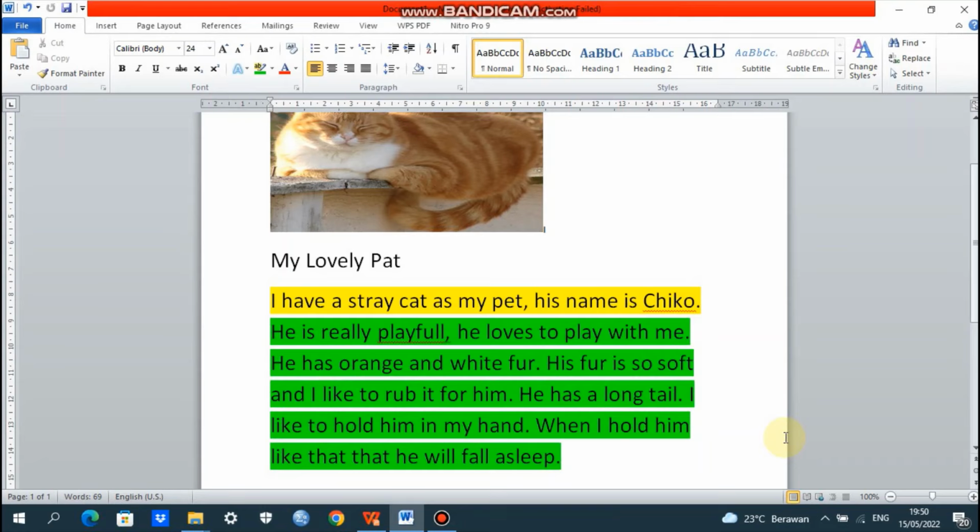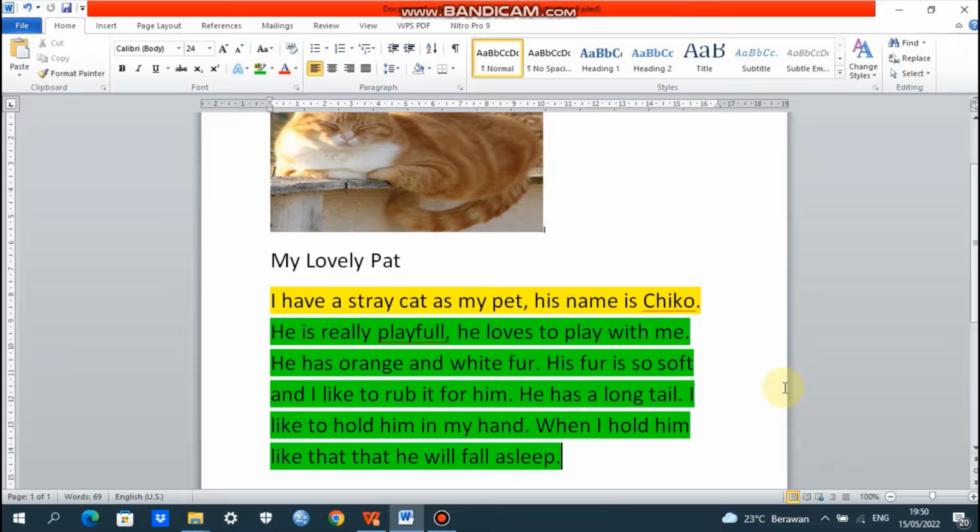Okay, now please try your own descriptive text. When writing your descriptive text, remember 2 important things. Number 1 is generic structure.